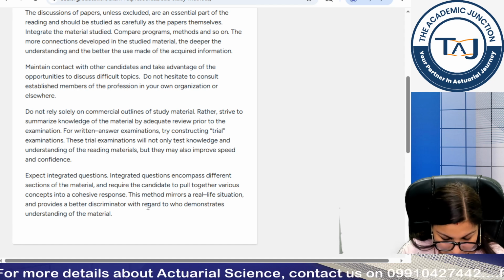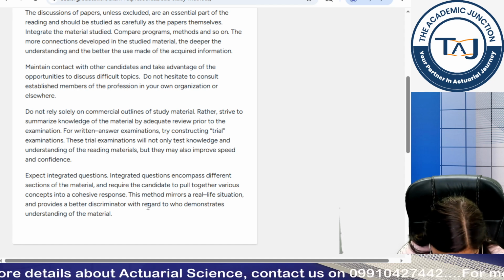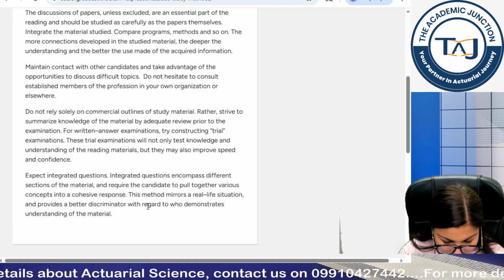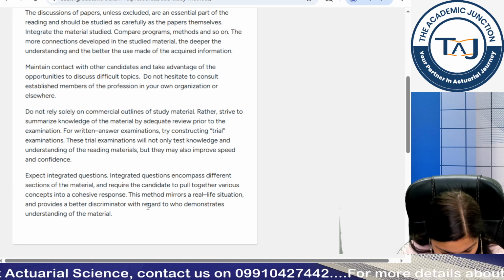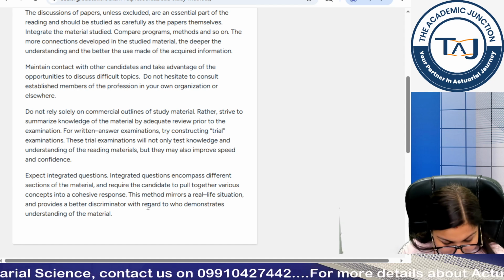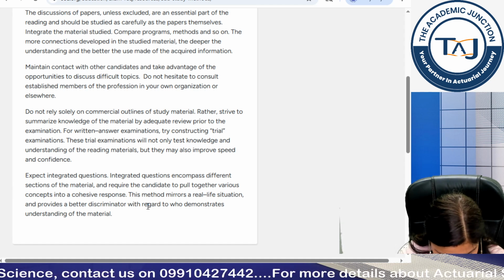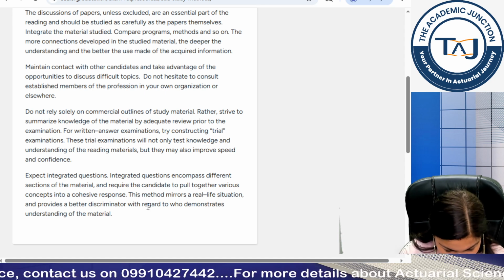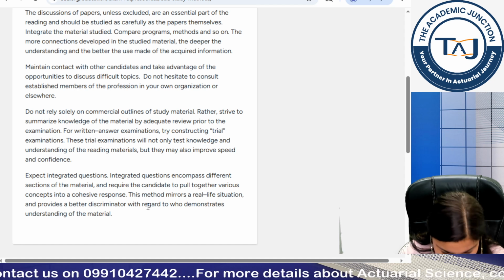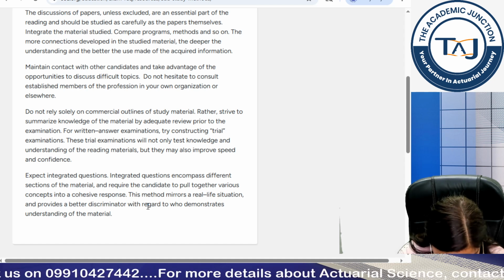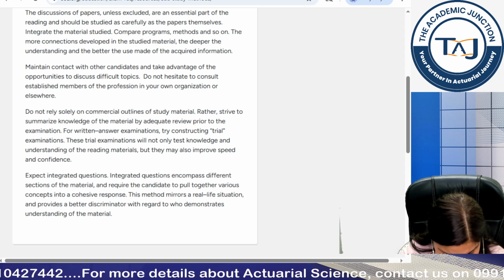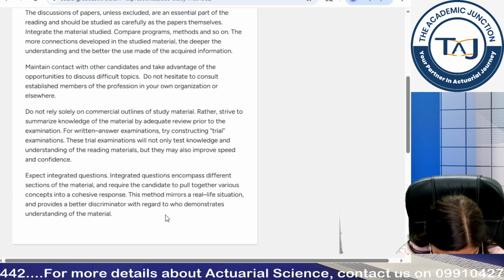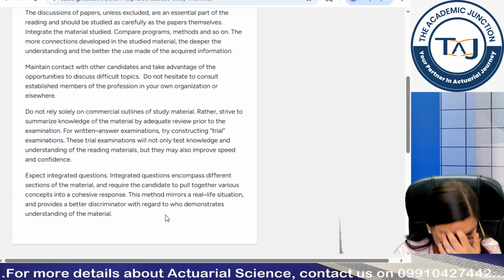For written answer examinations, try constructing trial examinations. These trial examinations will not only test knowledge and understanding of the reading material, but they may also improve speed and confidence. Expect integrated questions. Integrated questions encompass different sections of material and require the candidate to pull together various concepts into a cohesive response. This method mirrors a real life situation and provides a better discriminator with regard to who demonstrates understanding of the material.